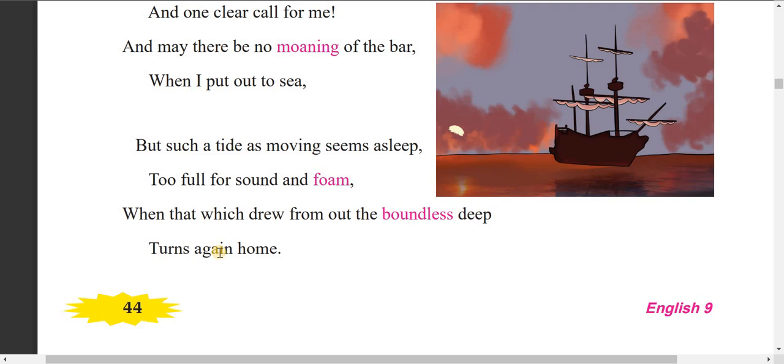So here tide here also the life of our life, we can analyze that in that way. Tide means life. His life was very strong. I mean, he was very powerful in his youth, but now maybe he is old or he is tired of his life and he wants to go back home. Means here he wants to go back to the world of God, to another world from where he came from. We can analyze in this way. I will tell in Nepali as well.